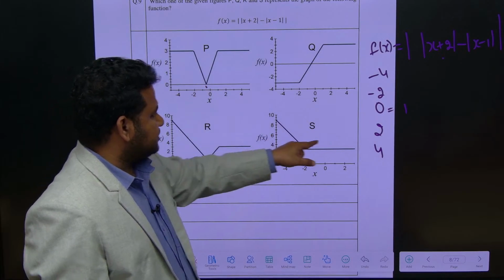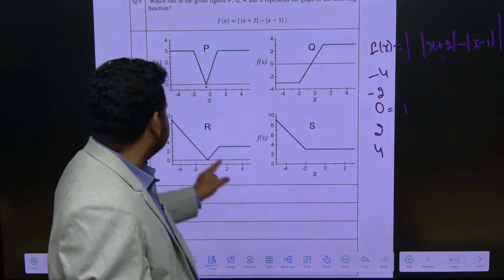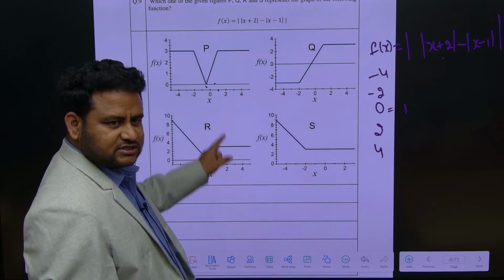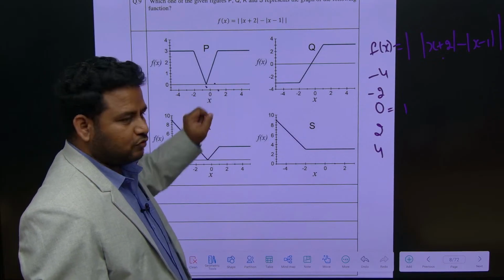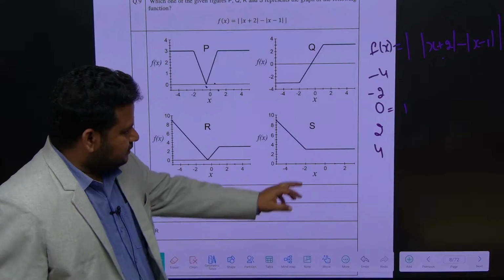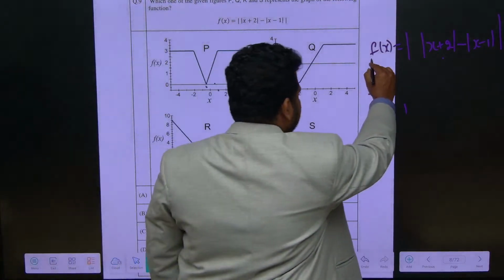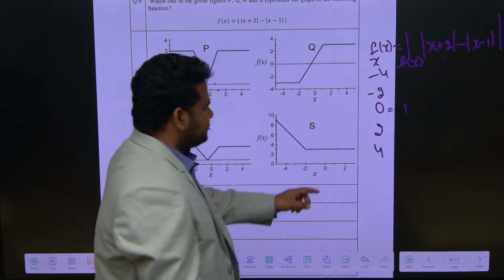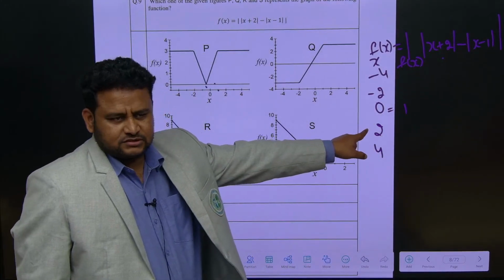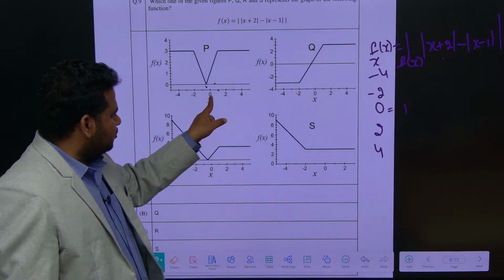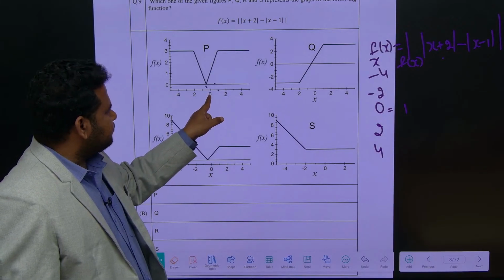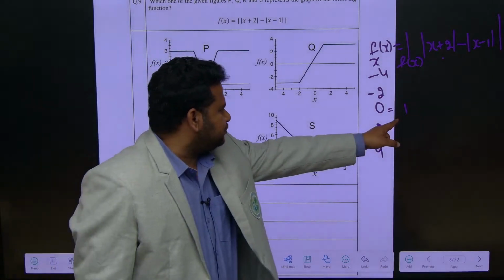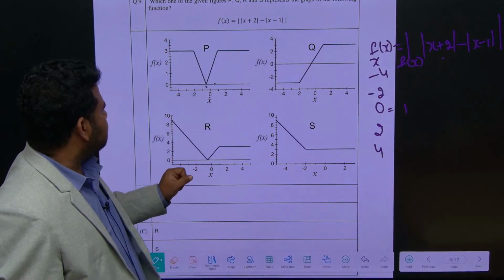Sorry, x is not 0 there, I should take x as 1. If I take it as 1, is it coming 0? Is it coming 1 or 0? Think correctly. The values I am writing here are x values, and what I am getting here are all f of x values. I took x as 0, so f of x value should be 1. Is it coming 1? Let us see.